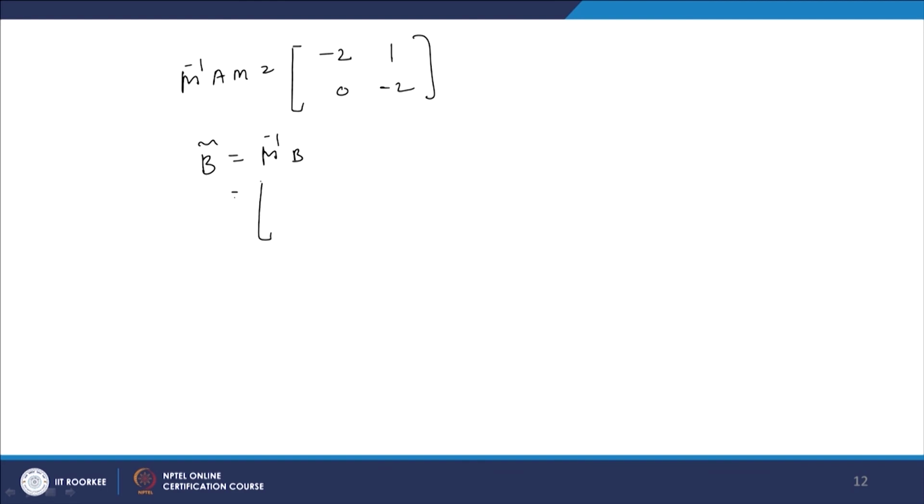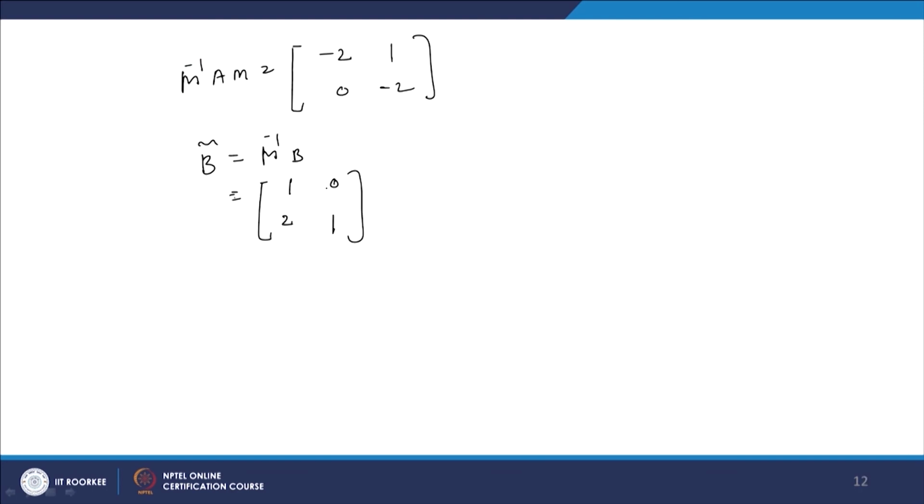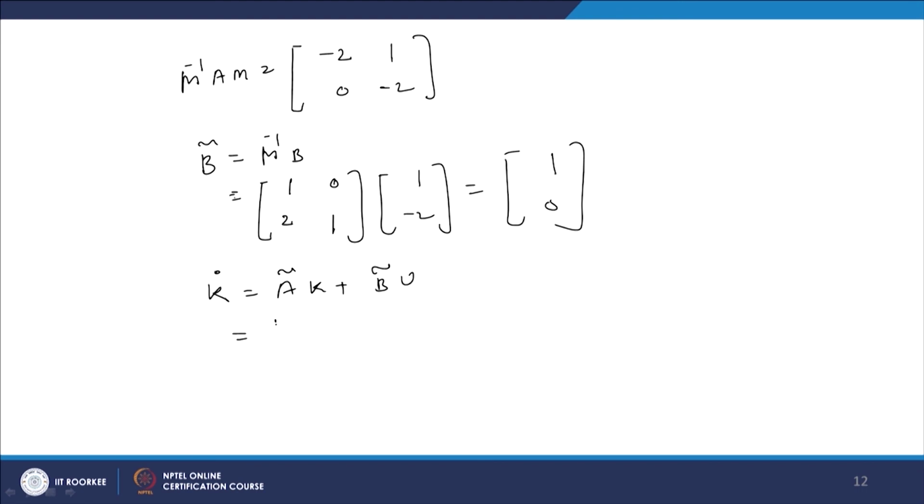So, here your M inverse, if you calculate the inverse of this M, we will get [1 0; 2 1] and B as [1; -2], and if you solve it we will get [1; 0]. Therefore, this K dot equal to A bar K plus B bar into u. So, we can write down this as [-2 1; 0 -2] K plus B bar as [1; 0] into u.